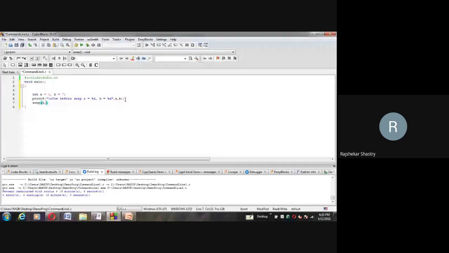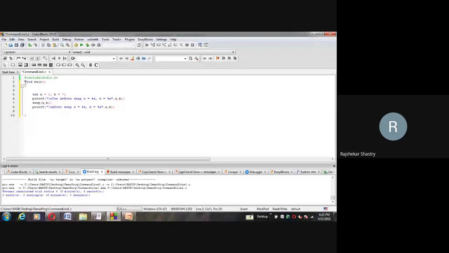Observe carefully here. Again we are going by the call by value method only. We are just repeating the same, hoping that maybe after the call, the values will be swapped. After swap, a is equal to %d, comma, b is equal to %d, comma a comma b. So this was the main method, and now we have to define the method called swap.